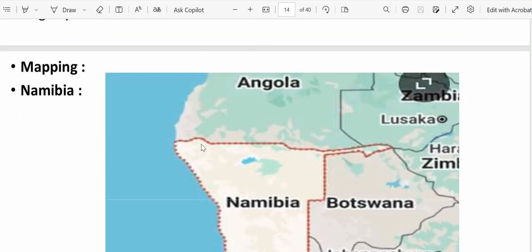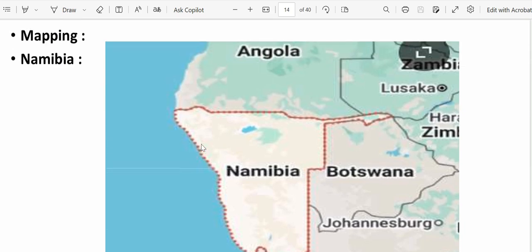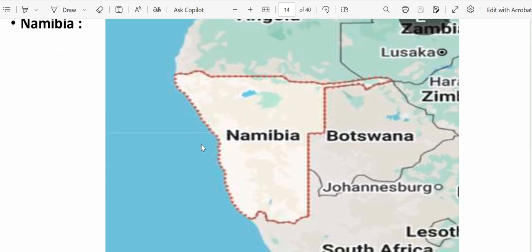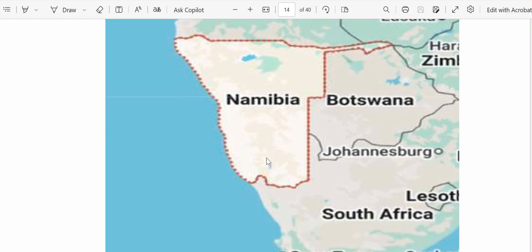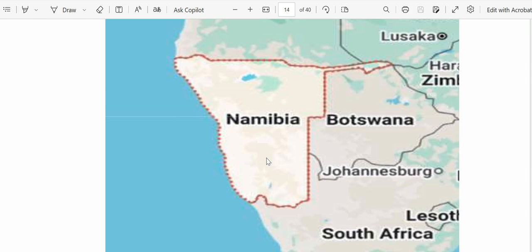Next item here we have a mention of mapping. There is a mention of a country in this week's The Hindu newspaper, that was the country Namibia. So when we have a mention, as mentioned earlier also, we need to know where it is located, what the neighboring states or countries are, and if there is any ocean on its coast, that also we need to know. And if it has any other important facts associated with it, related to India at least, that also we need to know.